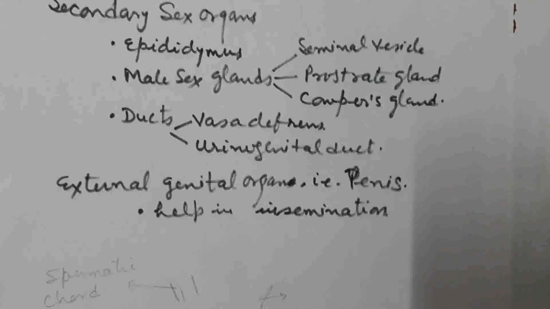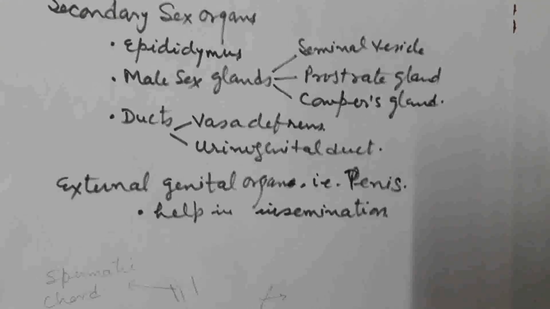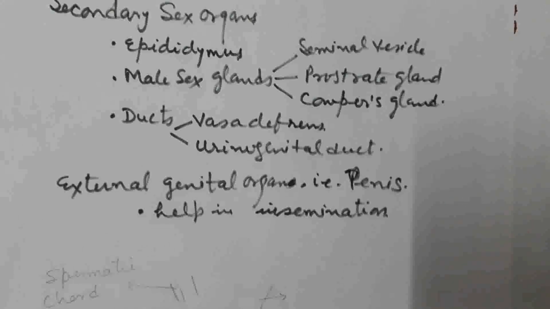The scrotum is extra-abdominal in position. It is present outside the abdominal cavity between the legs.